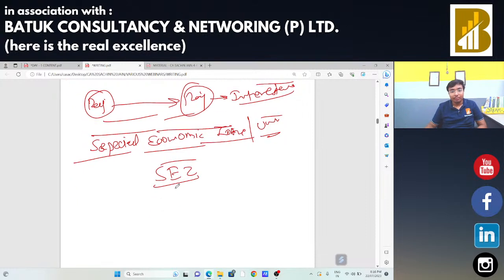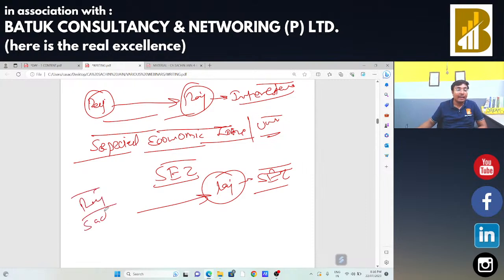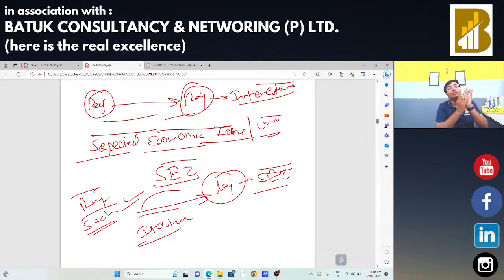Okay, so suppose that special economic zone is situated in Rajasthan, and I am also in Rajasthan and I am going to make any supply to that special economic zone which is also in Rajasthan, in that case the same supply is to be considered as your interstate supply, not as your intrastate supply, and this is the exception of that intrastate supply. Okay, so you got the concept of special economic zone, the interstate supply and the intrastate supply.